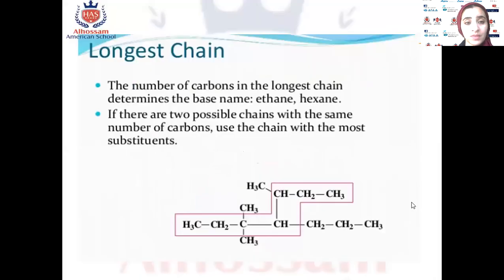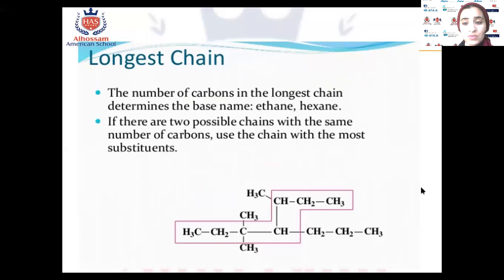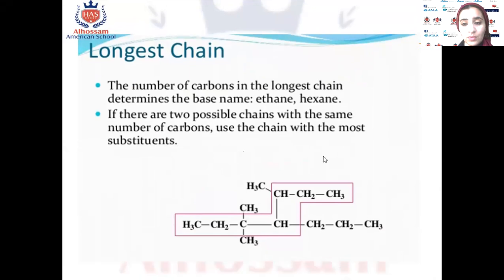Another example. The number of carbons in the longest chain determines the base name, as we said. Let's count here the linear chain: 1, 2, 3, 4, 5, 6, 7. We have 7. And if we count inside the red line: 1, 2, 3, 4, 5, 6, 7. We can count the linear one or the one inside the red lines.